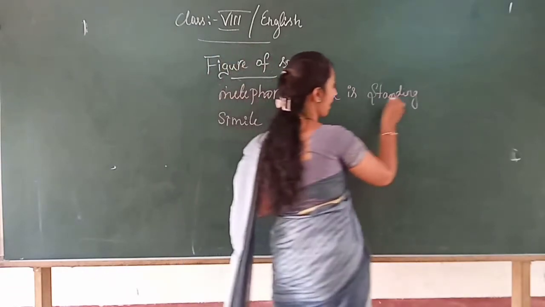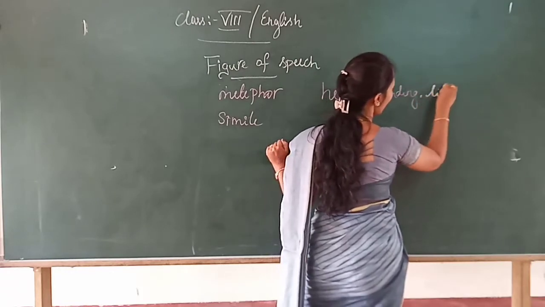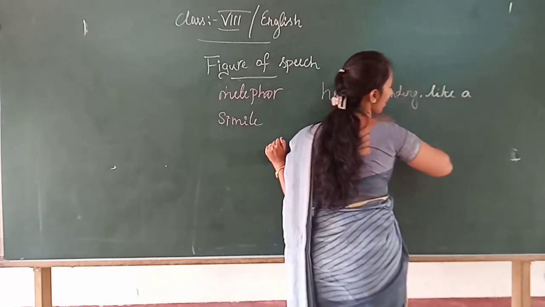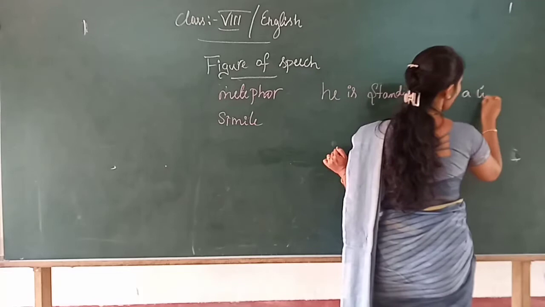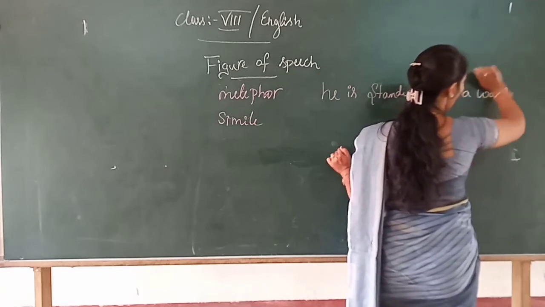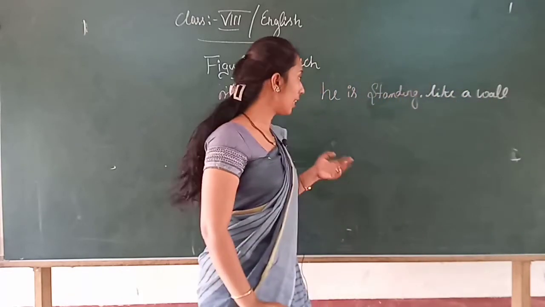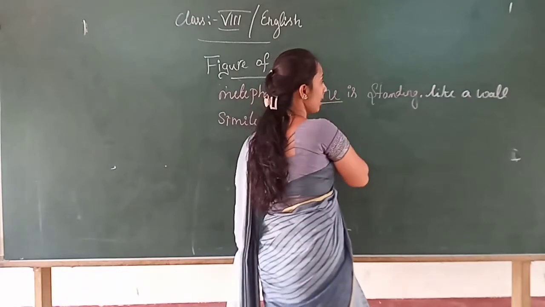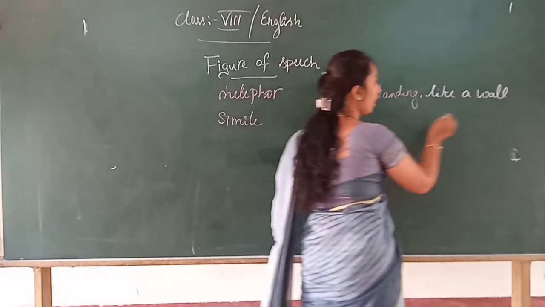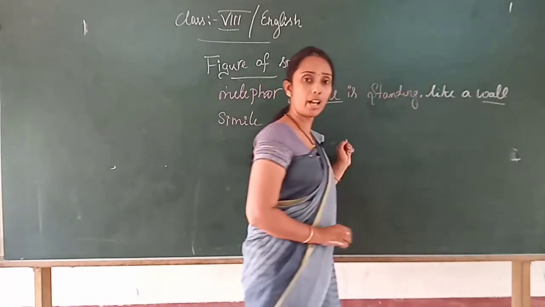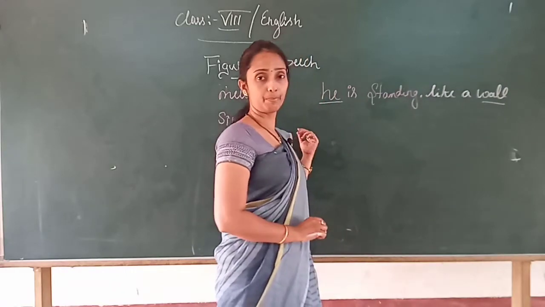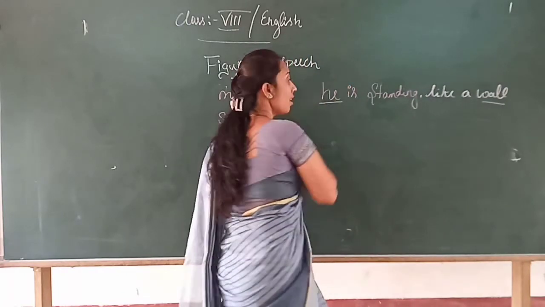Suppose if I add he is standing like a stone, or he is standing like a wall. What does it mean? Here he is compared to the wall, right? That comparison is called as a figure of speech.